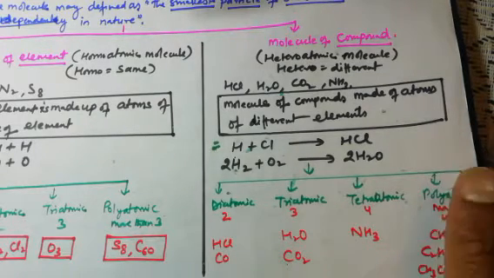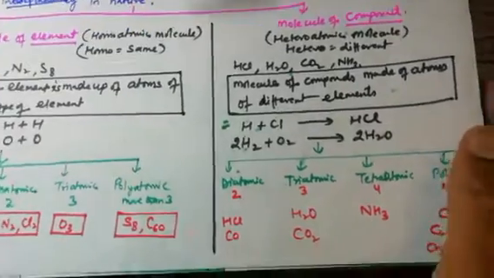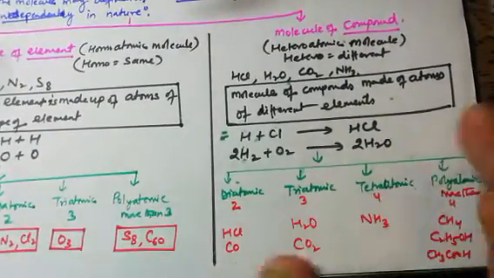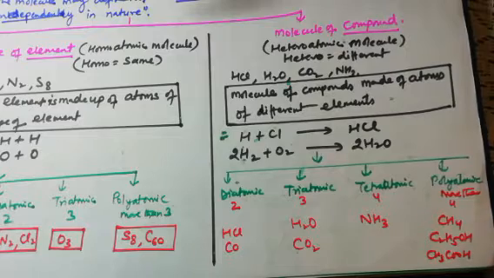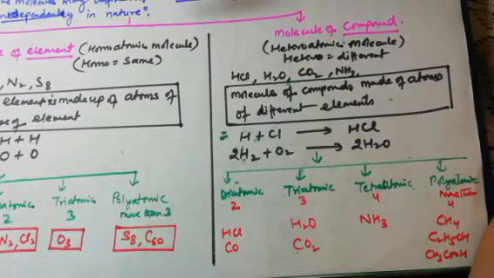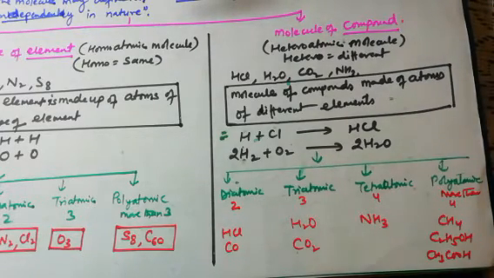Now, dear students, let me tell you how these molecules combine. These molecules will combine on the basis of their valency, their ionic nature, and the electrons present in the outermost shell. Now next, dear students, which is very important, that is molecular mass.